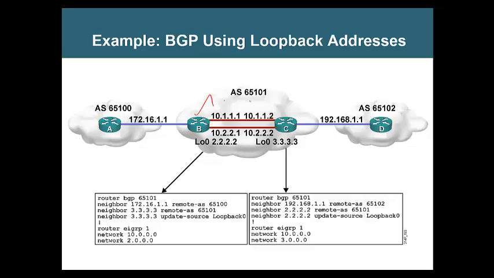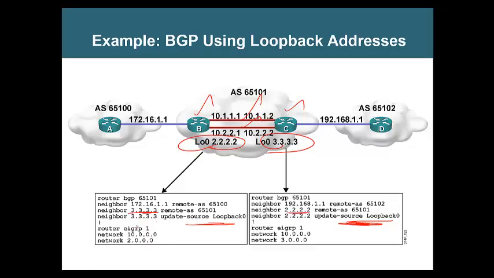Now you see, between B and C you have 2 paths. When you have 2 paths, it is good to use loopback to form neighbor. That's why we say neighbor is 3.3.3.3. We are not saying 10.1.1.2. We are saying 3.3.3.3, the loopback IP address of C. Likewise, we go to C and give the loopback IP address of B. And then we say update-source loopback 0 so that C will use its loopback 0 address while talking. B will use the loopback address of B while talking to C.